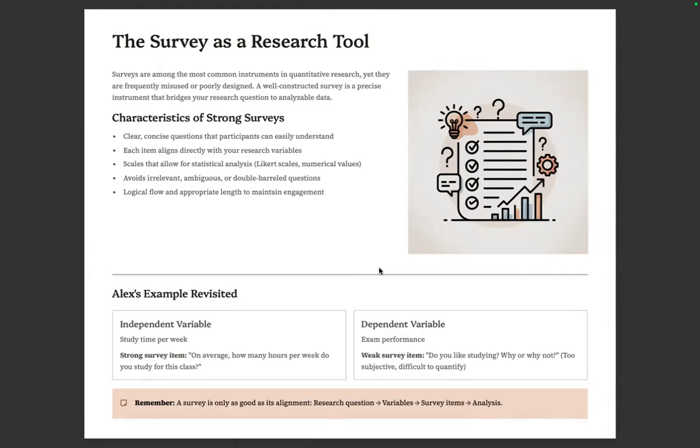Remember, a survey is only as good as its alignment, no? The research question, the variables, the survey items, and the analysis. Your questions will depend largely on this one. That's the reason why you have to attend that discussion on the PIRC. The first part will be the conceptualization phase, where we will see the alignment between the research questions, variables, and also questionnaires. And that's on the 17th. And then on the 24th, at the same time, there's a second lecture on operationalization, which I hope you'd also attend.